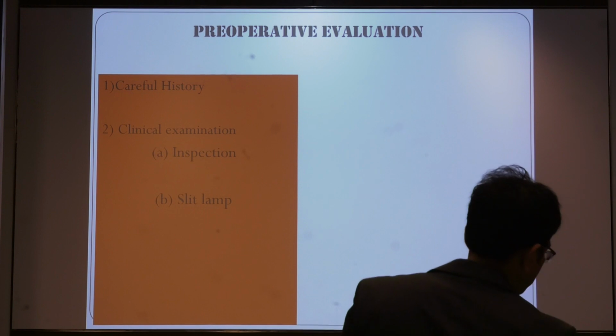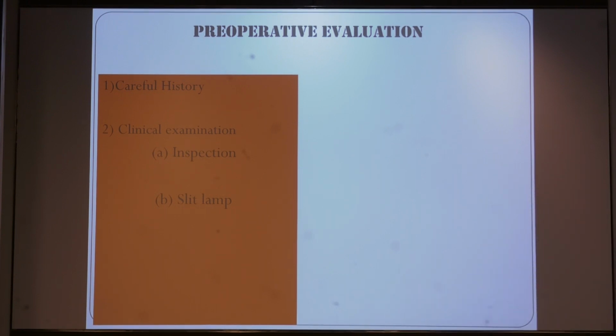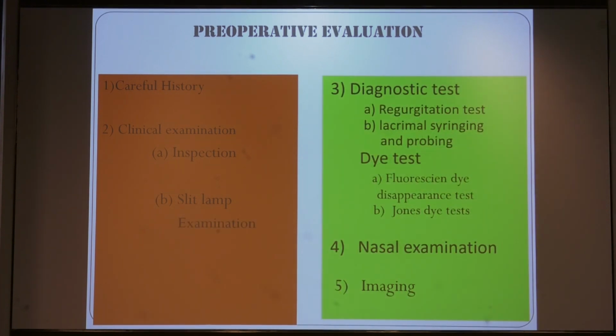Then a proper slit lamp examination is mandatory to rule out other causes of watering, like entropion, distichiasis, trichiasis, or any ocular surface disorder, and the anterior chamber should be examined. After the slit lamp examination, we have OPD procedures like the regurgitation test, syringing test, and some dyes should be used to rule out obstruction in the nasal passage.